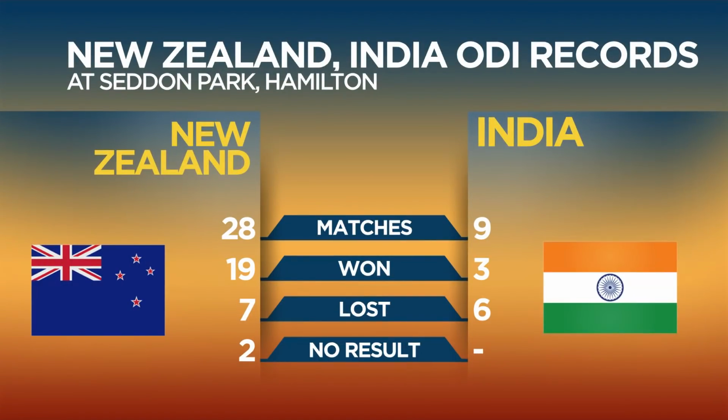Let's also have a quick look at what Seddon Park tends to offer for teams. And New Zealand have a pretty healthy record there, 19 out of 28, but history has been pretty irrelevant in this series, given how easy it's been for India. They wouldn't bother too much that they've lost 6 out of the 9 that they've played. Their most recent encounter at Hamilton in one-day cricket was, of course, a win against Ireland in the 2015 World Cup. So that seems pretty okay.